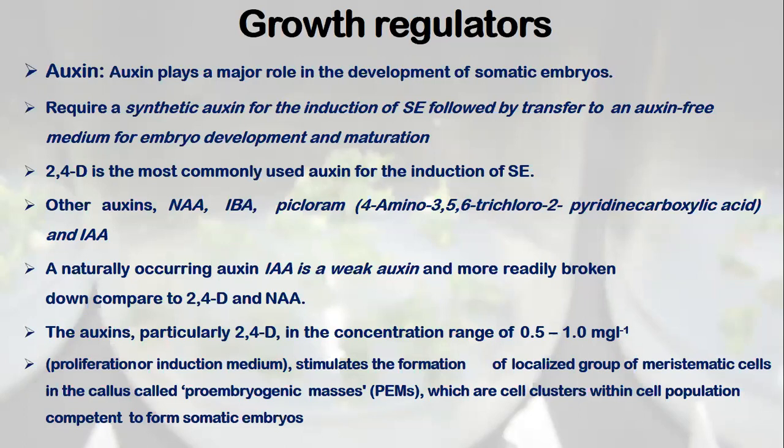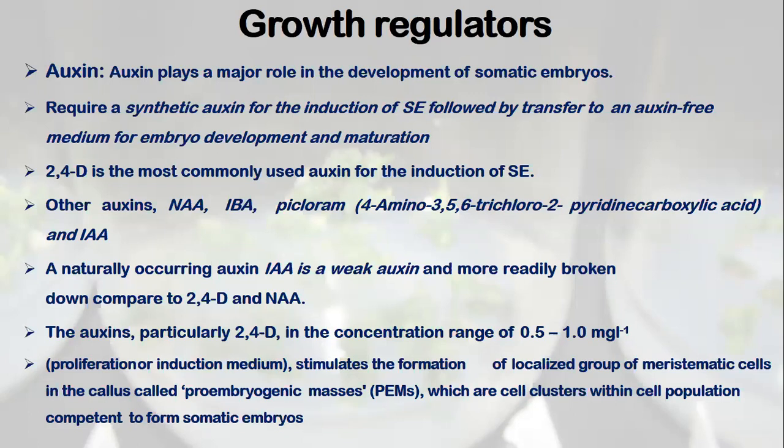I just give you the example that the transition of symmetry from radial to bilateral is governed by the polar transport of auxins. Had there been no polar transport, bilateral symmetry could not have been possible. This is an important aspect.